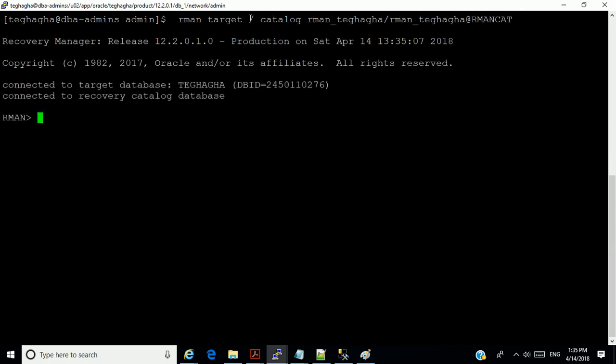Connect to the target. Okay, you could put the username and the password of your admin, of your sys user, and all that kind of stuff. You could create a user with the sysdba privilege who is dedicated to backups. All right, that's what we do in the industry, because normally you will not connect with target in the real world. If your script is scheduled, for instance, you want to create a user and a password.